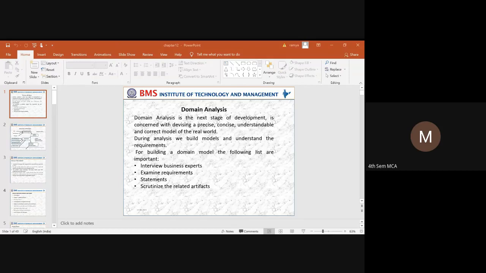Right? So we have seen how the system conception will be done. What are the different reasons or what are the different questionnaires that we need to answer? So based on those questionnaires, we are trying to move to the next step. So once the system conception is over, the next step we are having is analysis. What do you mean by analysis? What is analysis?